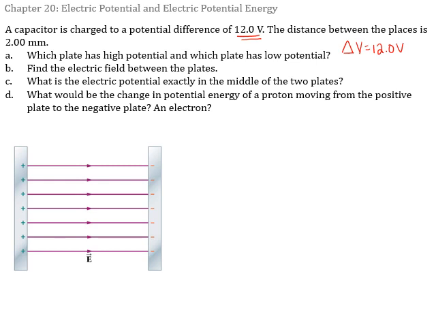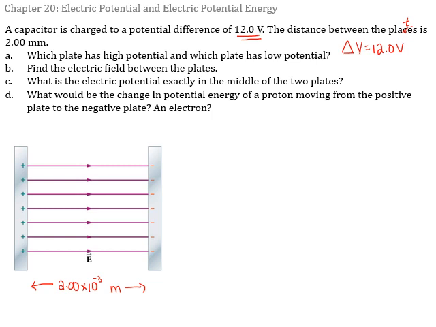The distance between the, I said places, that should be plates. The distance between the plates is 2 millimeters. We can put that on our picture if we wish. 2.00 millimeters, we can write it in meters if we wish, 2 times 10 to the minus 3 meters. Okay, so there's our setup. We know our potential difference and we know the separation between the plates.